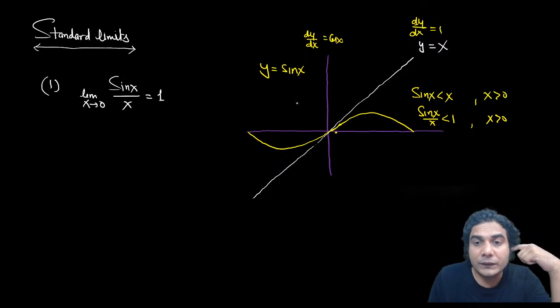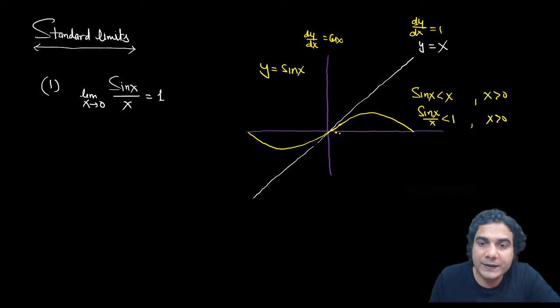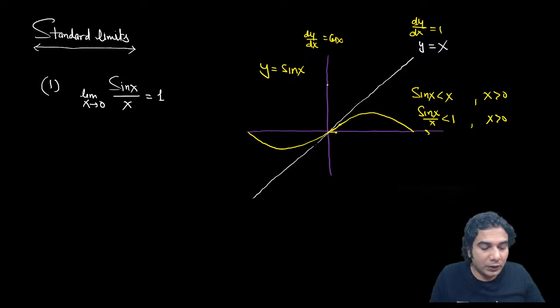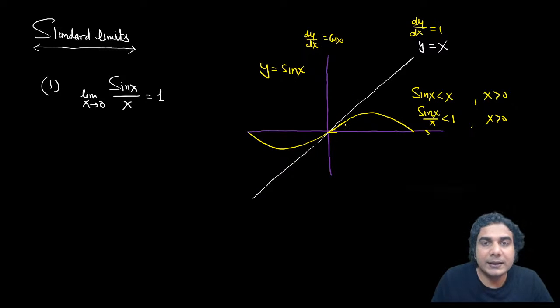But what happens when you go ahead of 0? Suppose you are going to the positive side of the x-axis, slightly ahead of the origin. Then you can see that the slope of sin x will decrease, because the value of cos x will become less than 1. In this case, the value of sin x will be slightly smaller than the value of y is equal to x.